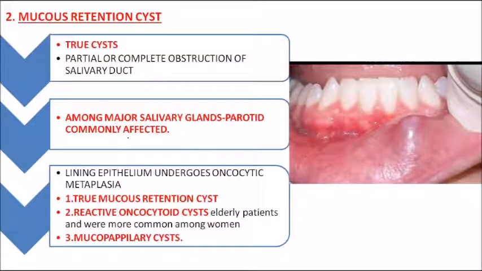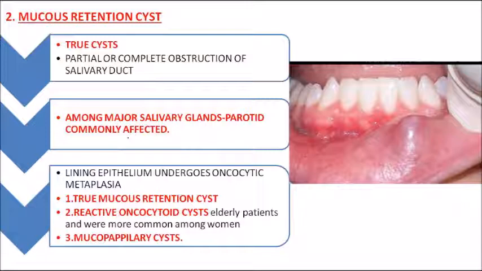They are actually true cysts because they have a partial or complete obstruction of the salivary duct. There is an epithelial lining, because of that they are called a true cyst, mucus retention cyst. Among major salivary glands, most of the time the mucus retention cyst is seen in the parotid gland. Mucus extravasation type, the mucocele, is mostly seen in the lower lip area, whereas the mucus retention kind is mostly seen in the parotid gland among the major salivary glands.